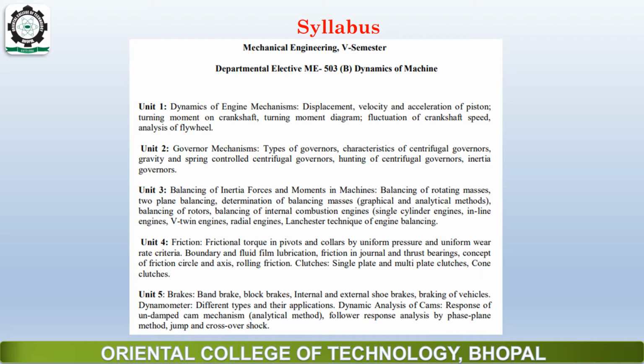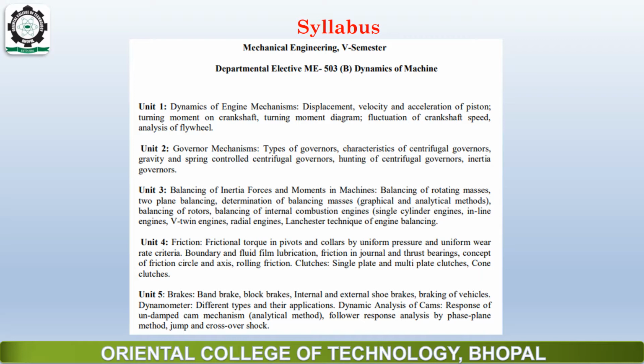Fluctuations are of two types: one is internal fluctuations and the other is external fluctuations. Internal fluctuations are those associated with the working of the engine.